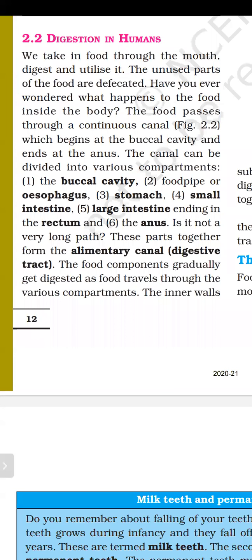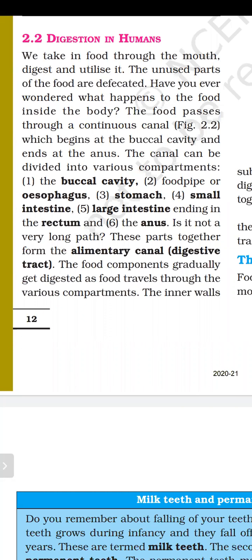The anus is the part of the body through which undigested food is removed, and that process is known as defecation. Removal of undigested food outside the body is defecation. Is it not a very long path? These parts together form the alimentary canal or digestive tract. So another name of the alimentary canal is the digestive tract.